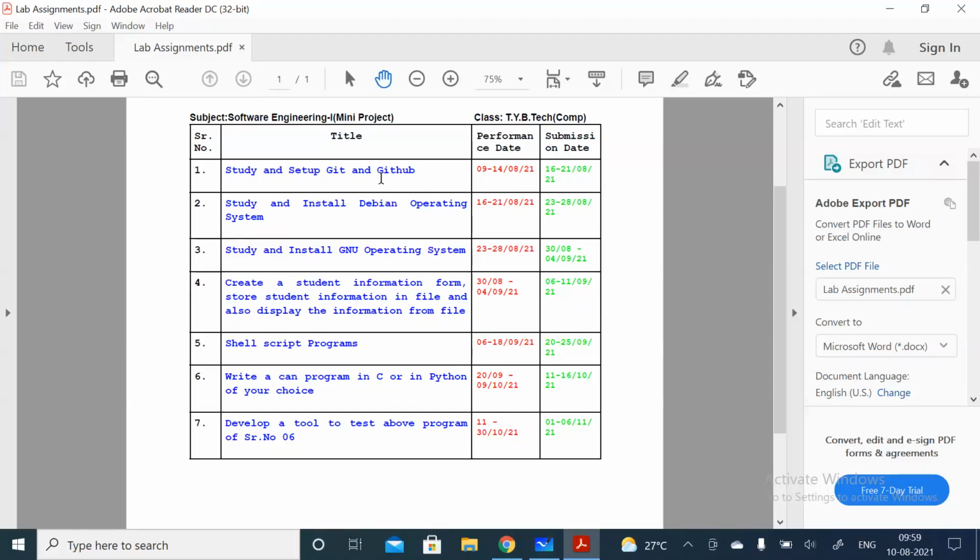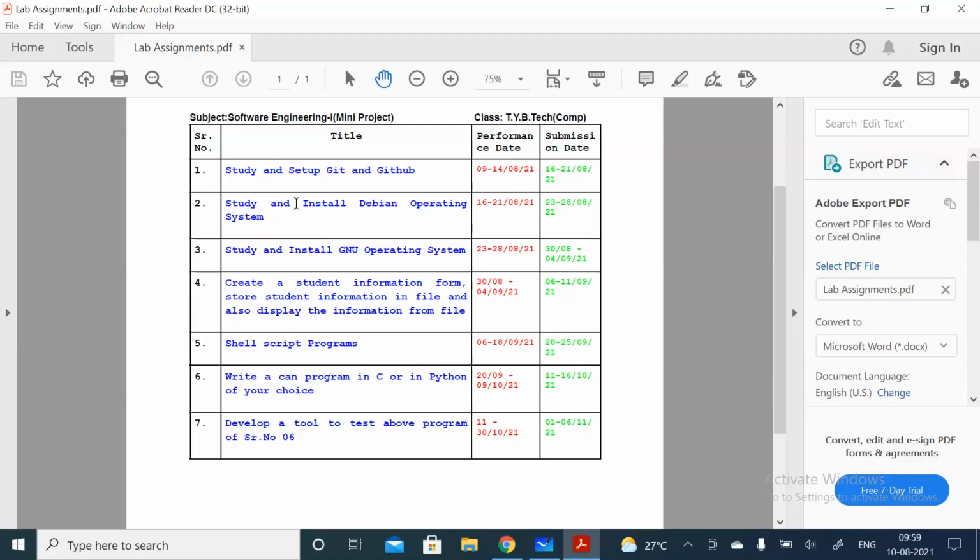So here you create that login and see, as this course is software engineering with one mini project, for that mini project we'll create a group, and for that group we'll follow one repository only, so that the whole group will work on that repository, because you people are not in the same location, you are at different locations. So this GitHub is very necessary, right?